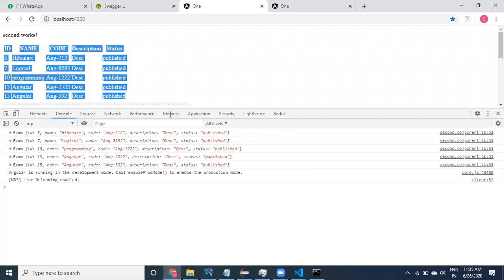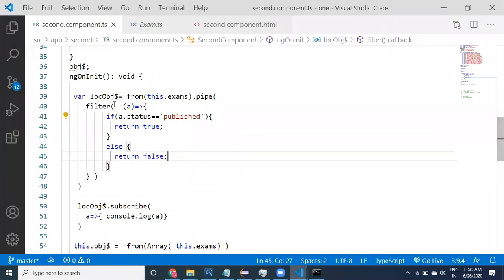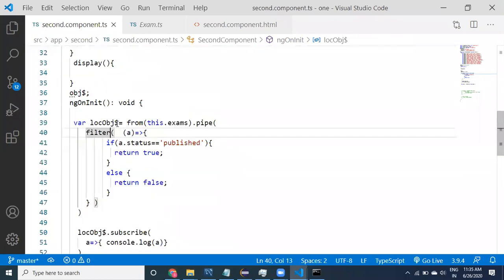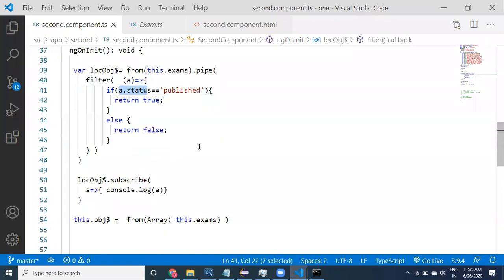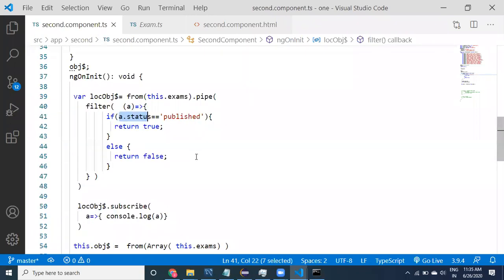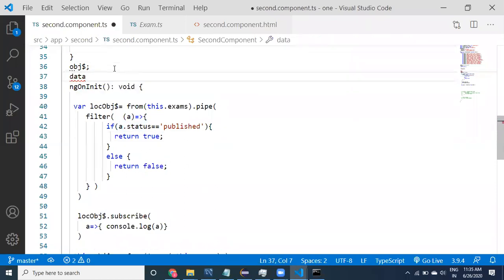Why? If you observe carefully, what happened? I have taken the local observable, and then I have taken the pipe and then I'm making it a dot status. Okay, let it be. We'll do something else. Another example, I would like to take another example.